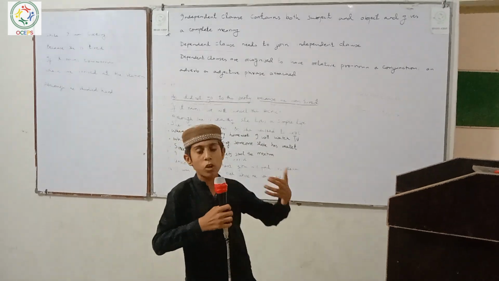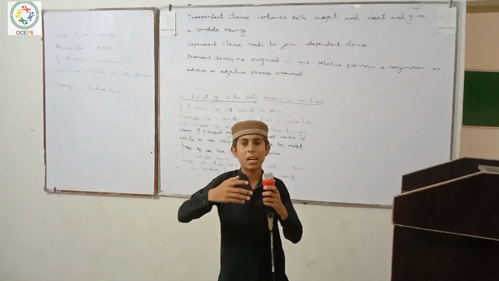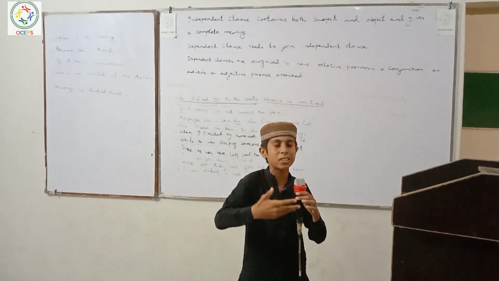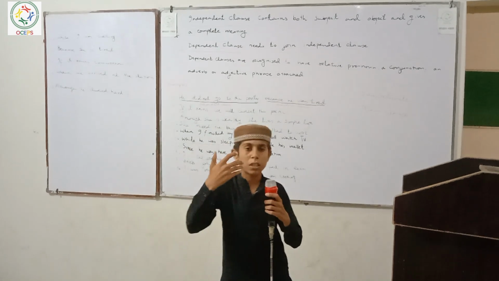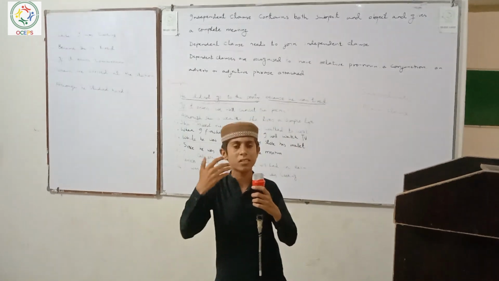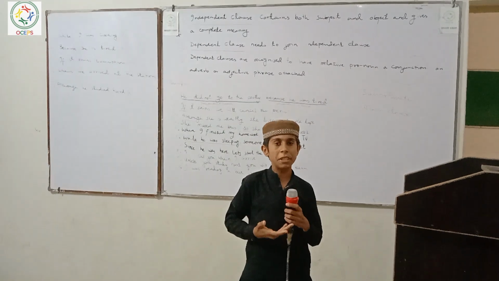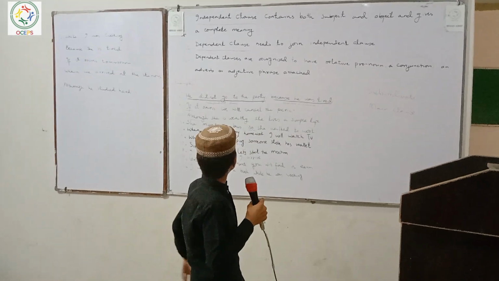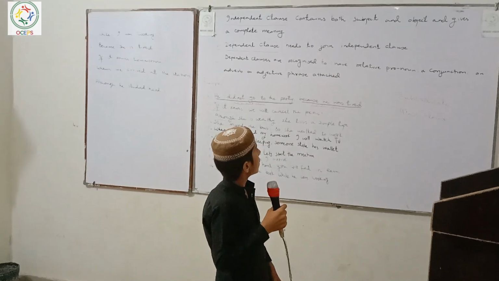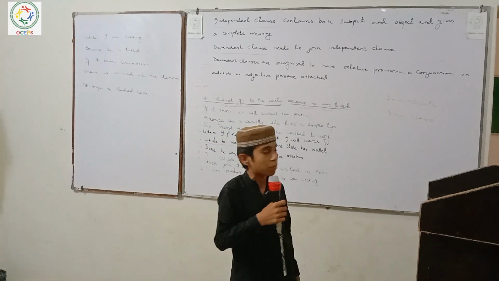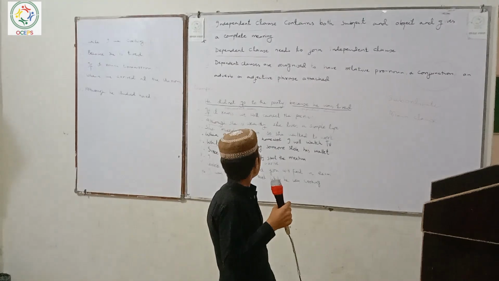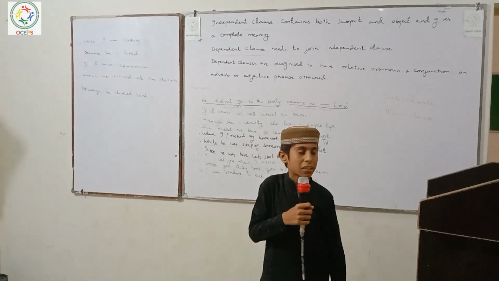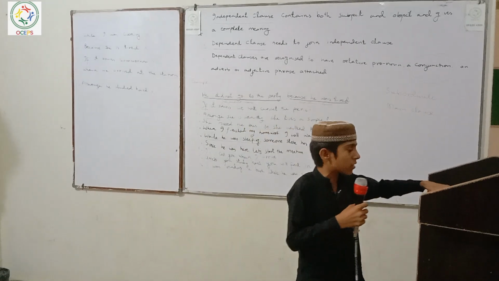Without an independent clause, the dependent clause does not have a complete meaning. Second, dependent clauses are recognized to have a relative pronoun, a conjunction, and an adverb or adjective phrase attached. Let me give an example.